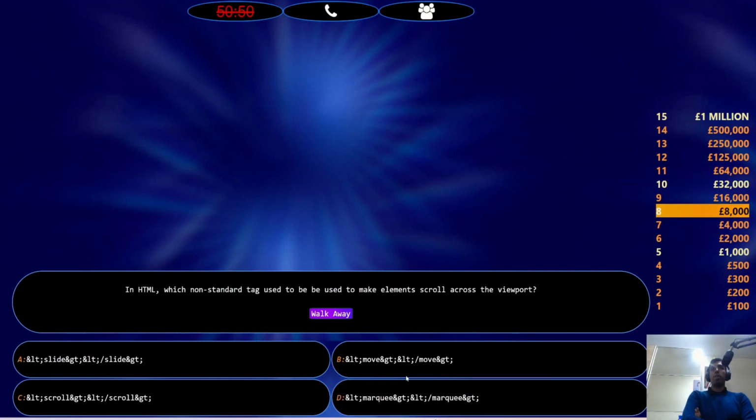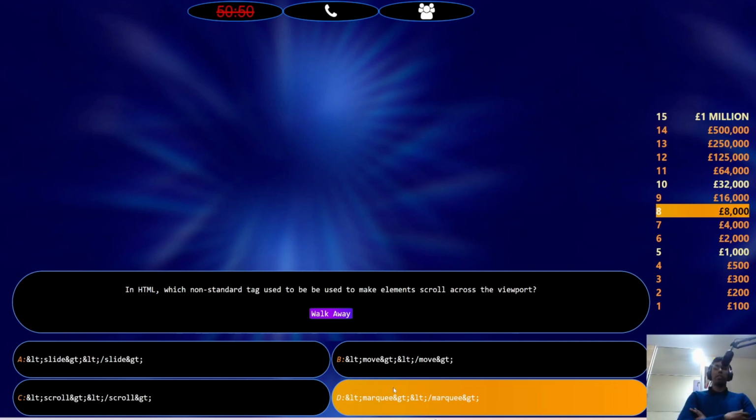In HTML, which non-standard tag used to be used to make elements scroll across the viewport? I remember Googling this question too when I got this answer wrong, and that, ladies and gentlemen, is the marquee tag, which is now deprecated. Okay. Learning from our mistakes. Told you.